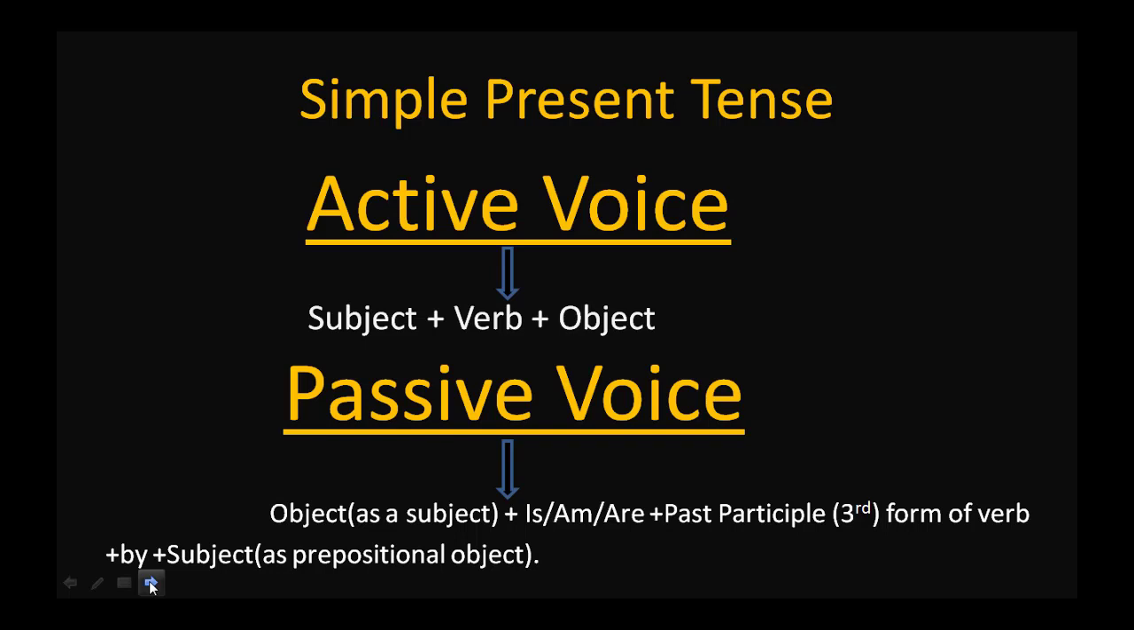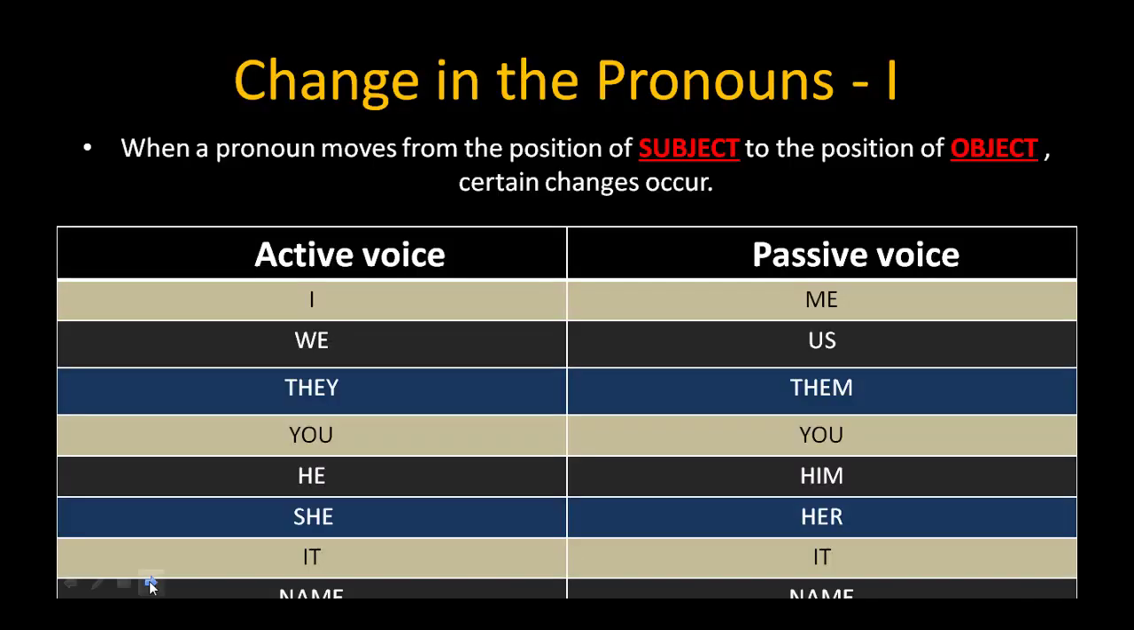Now the formation of active voice is subject plus verb plus object, and the formation of passive voice is object as subject plus is, am, are plus past participle, third form of verb, plus by plus subject as prepositional object.